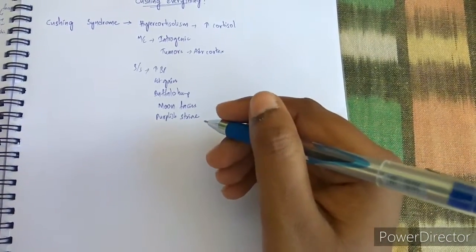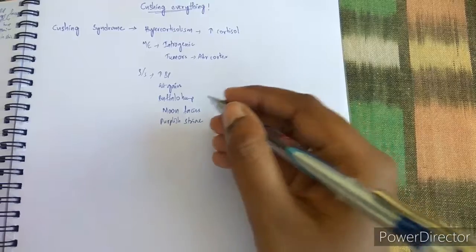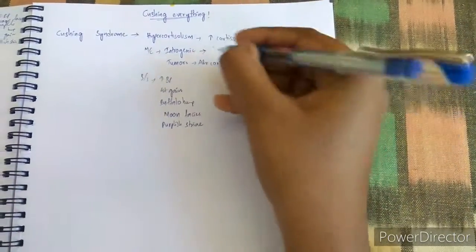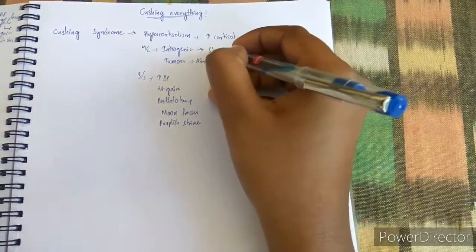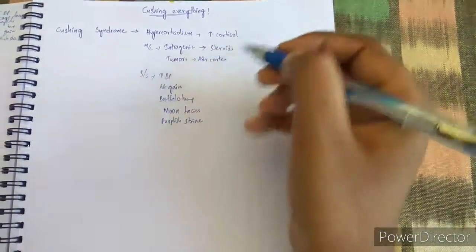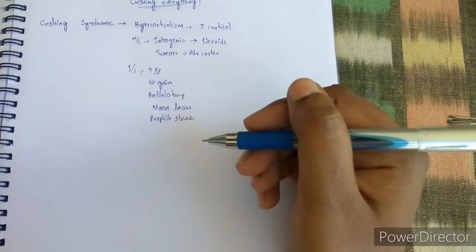All these are signs and symptoms of Cushing syndrome. Remember, most common cause is iatrogenic, which results when steroids are used for treatment for long periods of time.